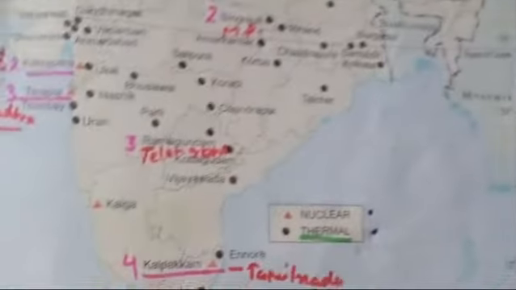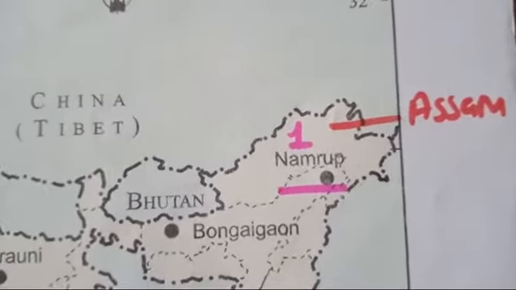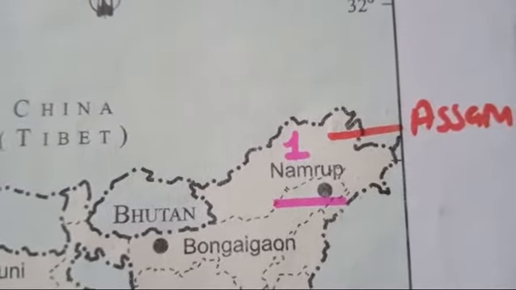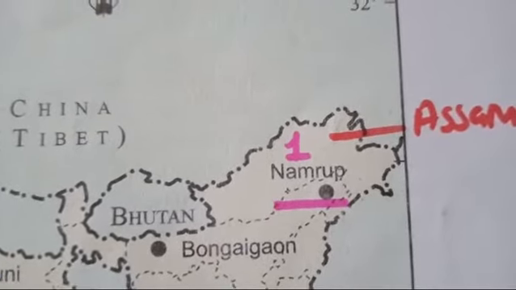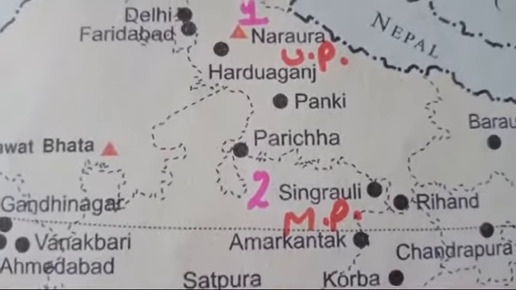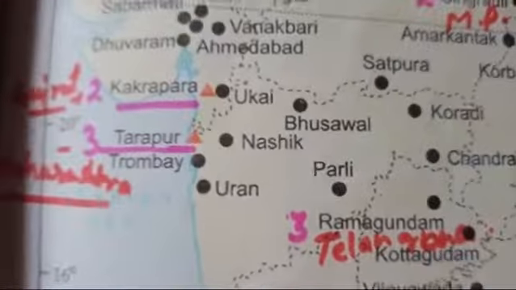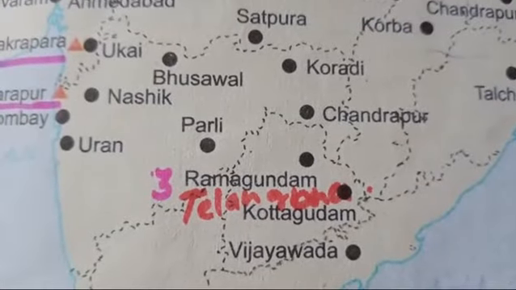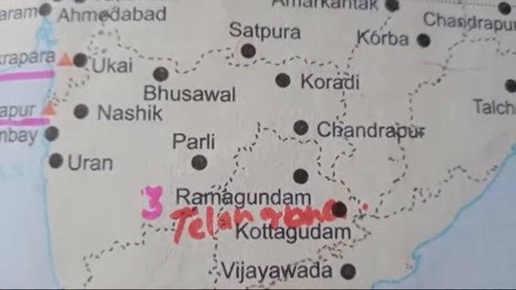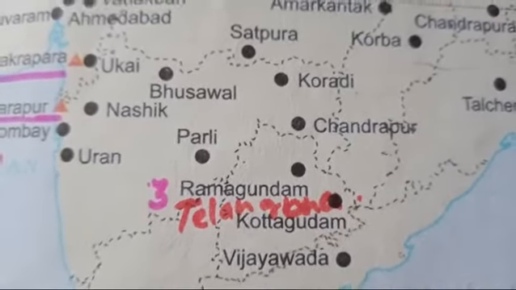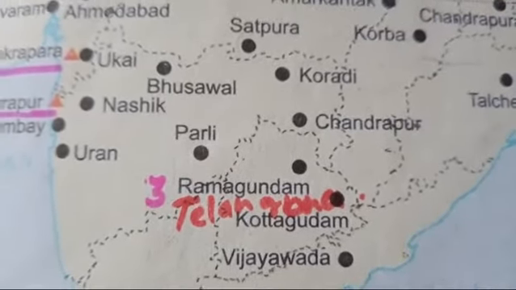Now in the same political outline map of India, you have to fill thermal power plant. Under thermal power plant, you have to locate first thermal power plant is Namrup. It is in Assam. Second is Singrauli. It is a thermal power plant. It is in Madhya Pradesh. And third is Ramagundam. It is in Telangana state. It is also another thermal power plant of India.